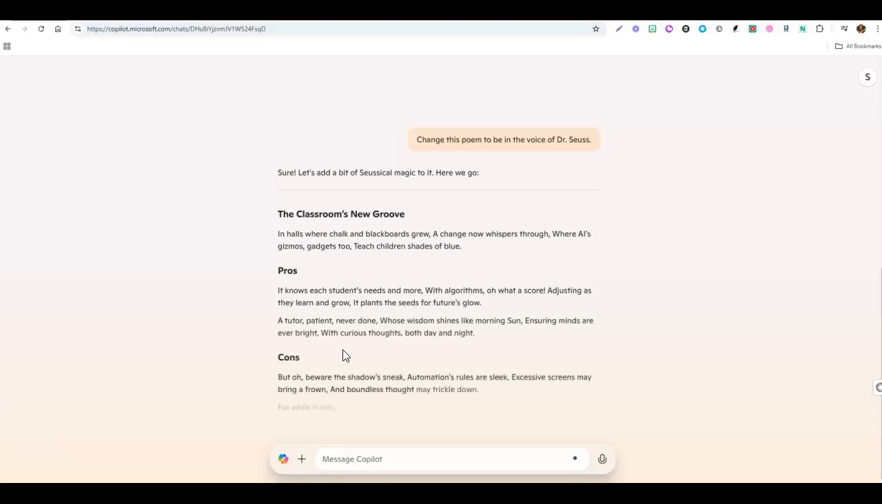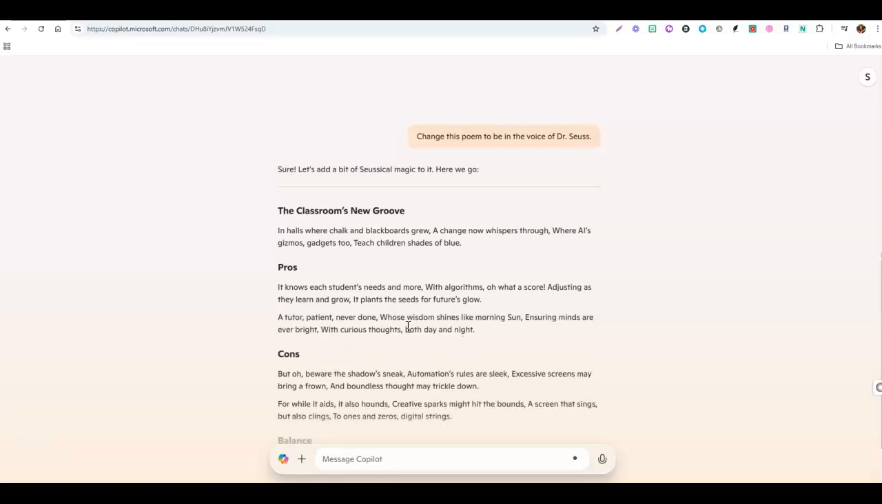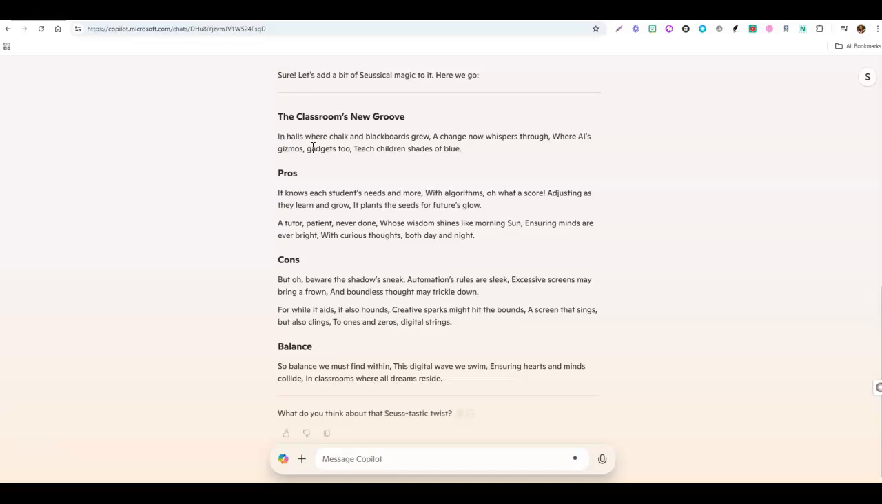Okay, it kept the same layout that it had, and we've got gizmos and gadgets too. It does read more like Dr. Seuss. And we could say something like, don't break this into paragraphs for pros and cons, make it more integrated.